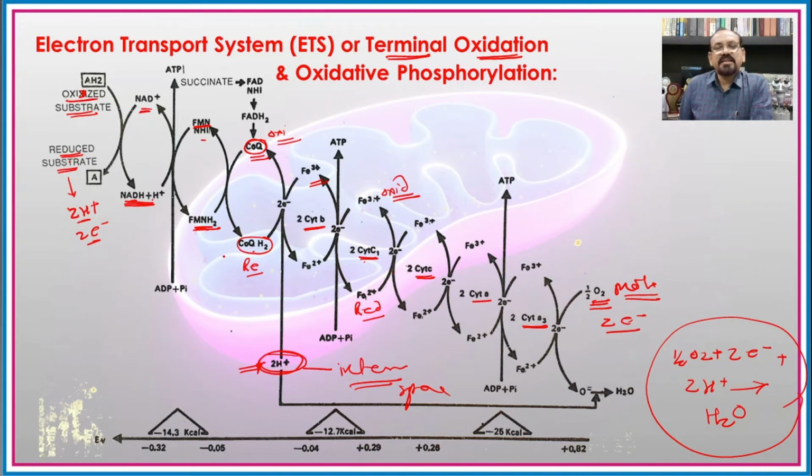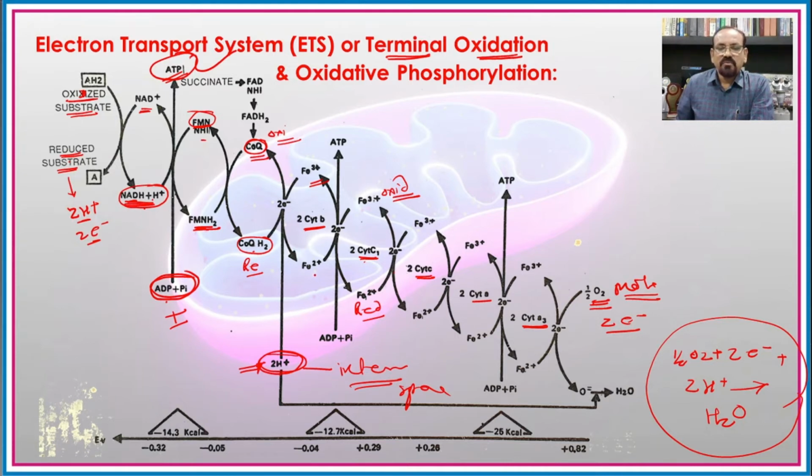Now if you see the different places, when there is a transport of 2 protons and 2 electrons from the NADH2 to FMN, there is release of energy from the electron, and that energy is used for the combination of ADP and inorganic phosphate, which results in the formation of 1 ATP molecule. This is the first position where there is a formation of the ATP molecule.